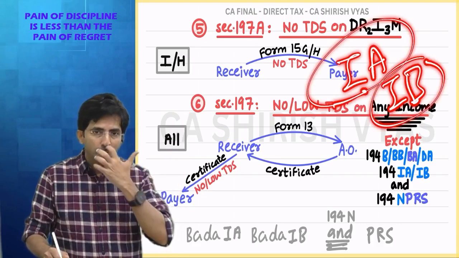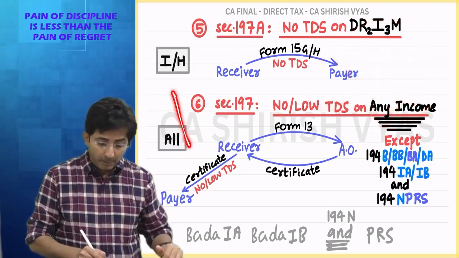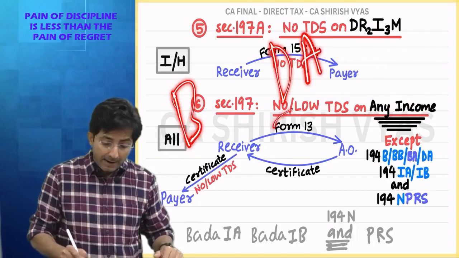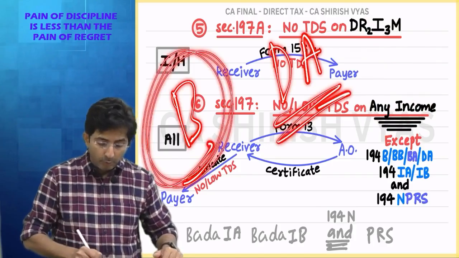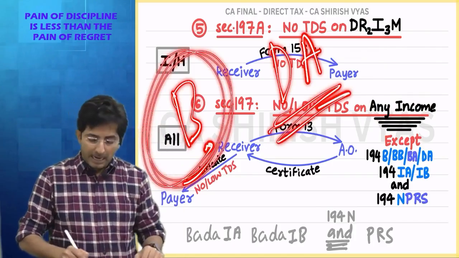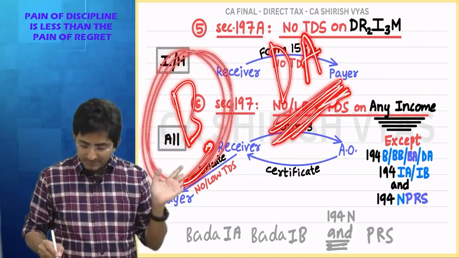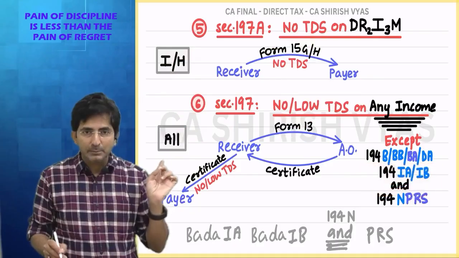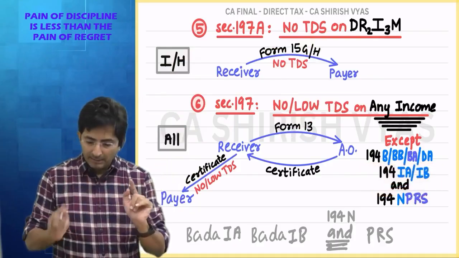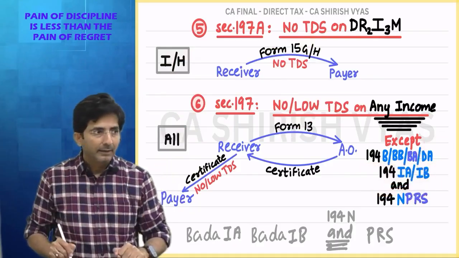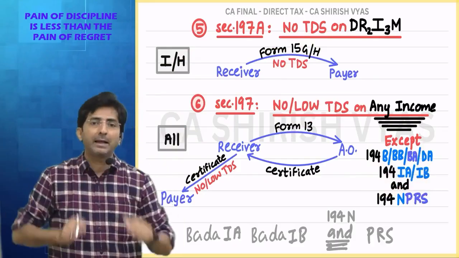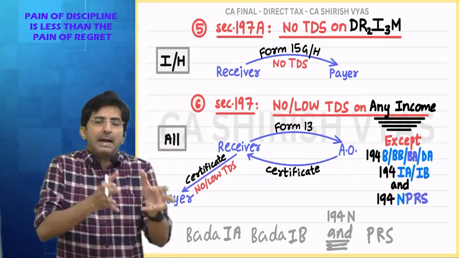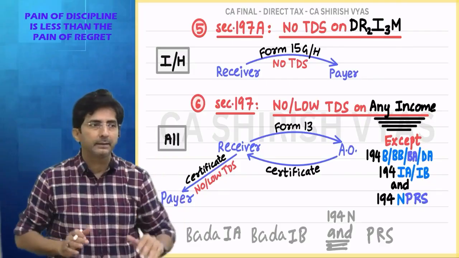And this reminds you of what Bada means. Ba, Da. Ba will include all B's. Da is DA. See this list. In this exception, all B's are there. After that DA and then capital IA, capital IB. So how do you read capital IA, capital IB in Hindi?